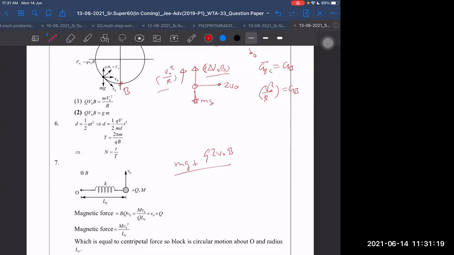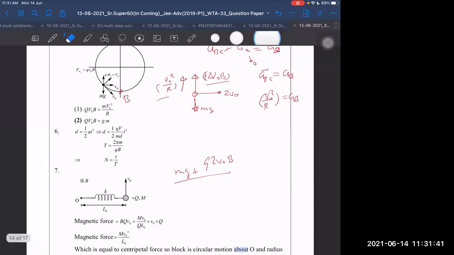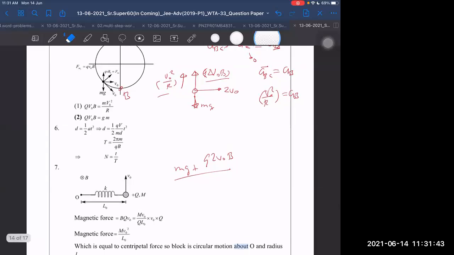Net force is mg downwards. Q into 2 v naught B is upwards. This also, how am I taking the same direction? I don't know what I have done here. Q 2 v naught B is upwards. Let me check once. Q v naught B, yes, upwards only. mg is downwards first. Then these are also not in the same direction. Why, what have we done here? I don't know.